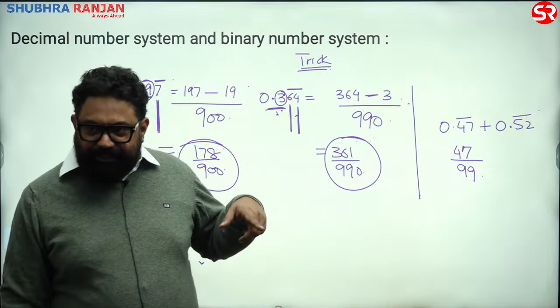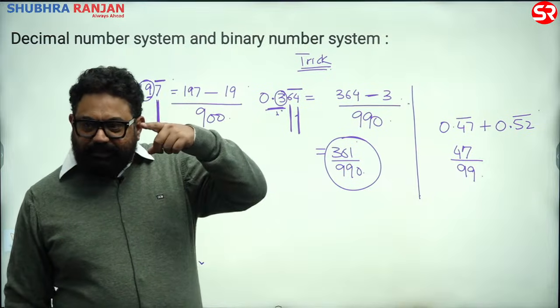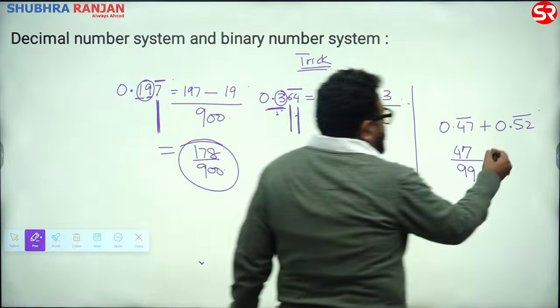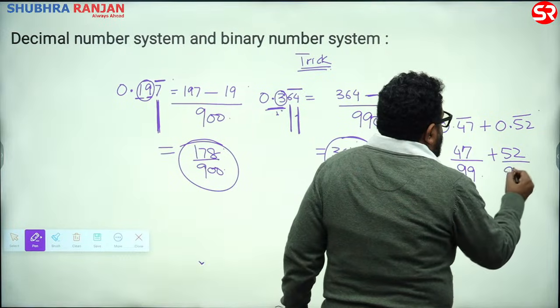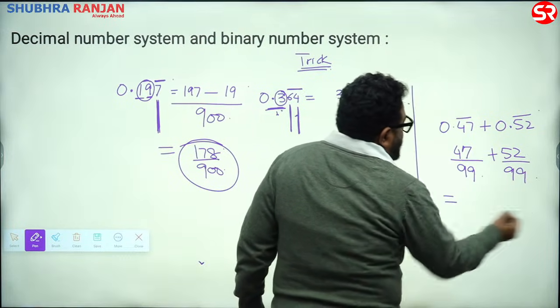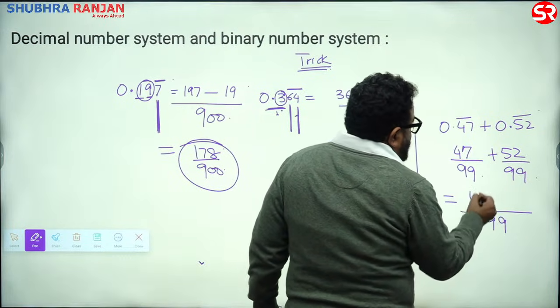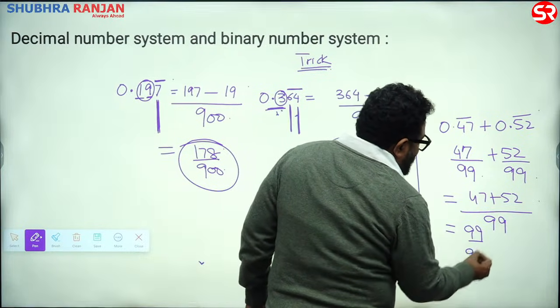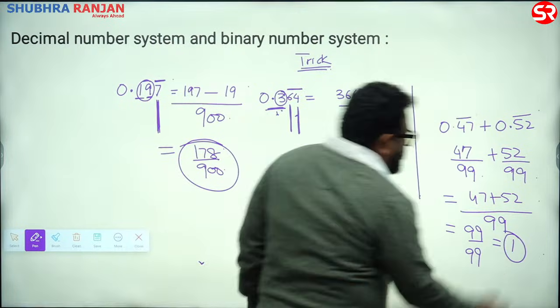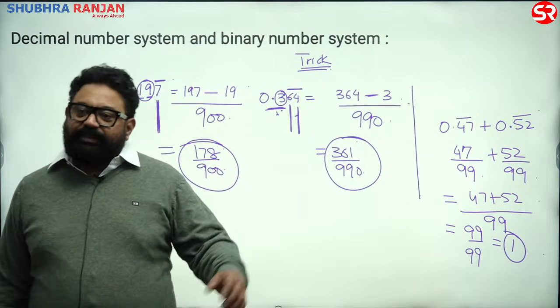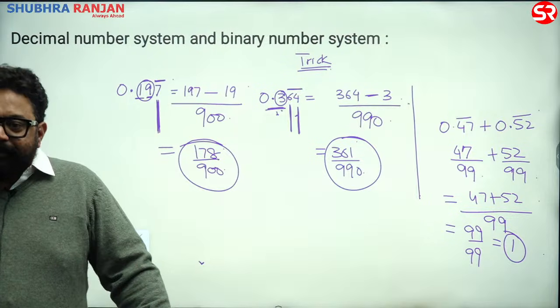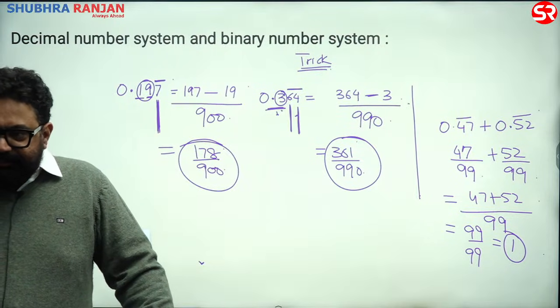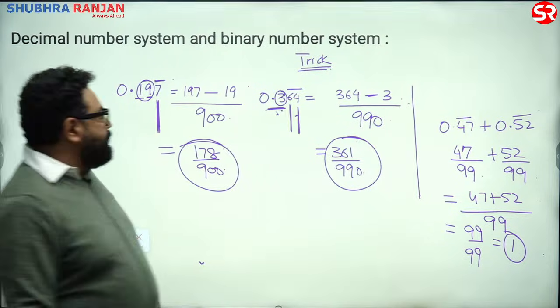Guys, is it okay? Is it okay, everyone? Okay, good. And then 52 by 99, which comes out to be 99 times 47 plus 52, which is 99 by 99, which is equal to 1. लीजिए, होता है. Clear?